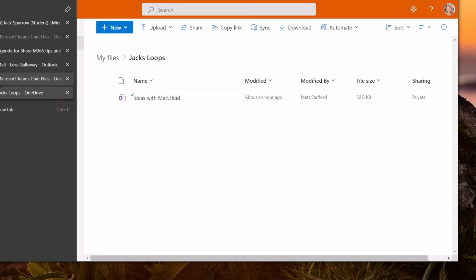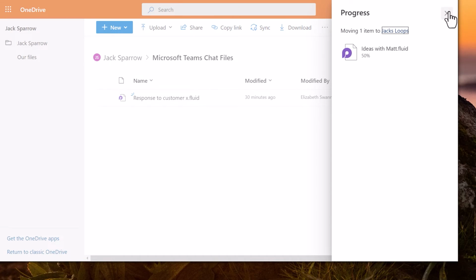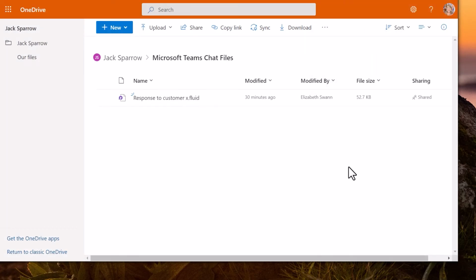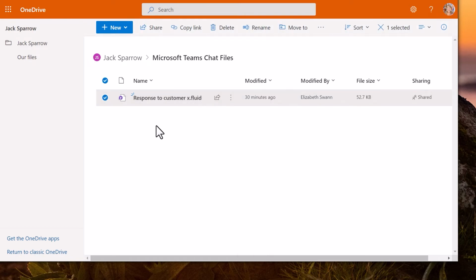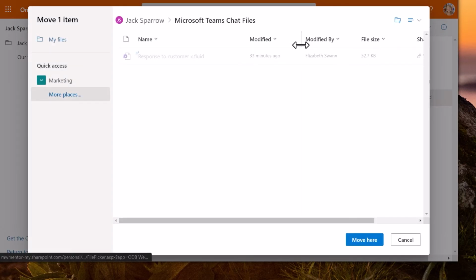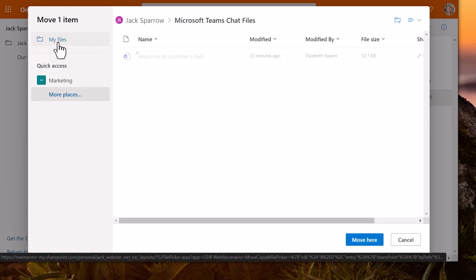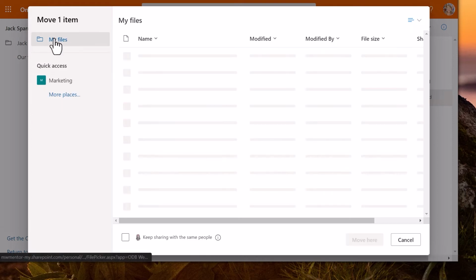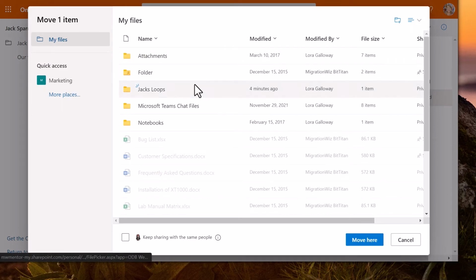Let's go back and do that to one other loop. All right, so this one has been shared with Elizabeth Swan, and we'll select the loop and we'll move that to Elizabeth's OneDrive files. Back up here to my files, and we'll call this, oh, that's still Jack's loops.